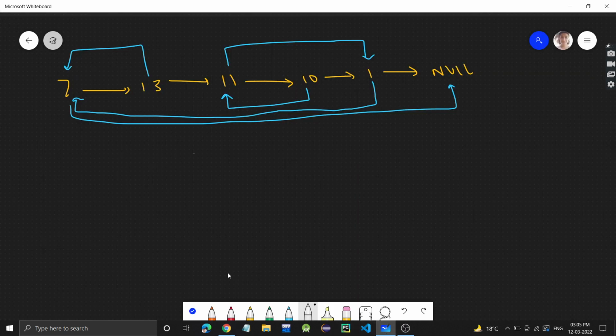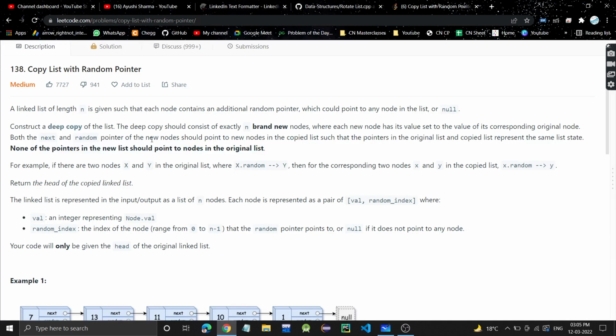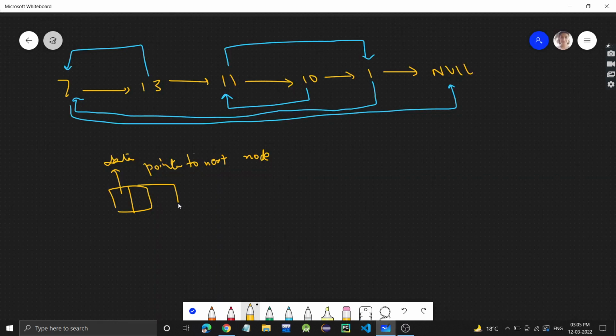So we know that a linked list has nodes, and each node has data and the pointer to the next node. So we have two things in a node, the data and the pointer to the next node. In the problem they're saying that in addition there is another pointer, which is the random pointer. That is, our node will be storing one more value, which will be the pointer to another random node.